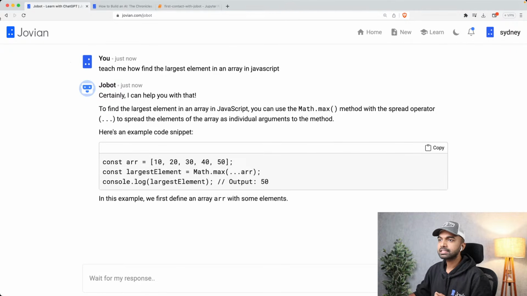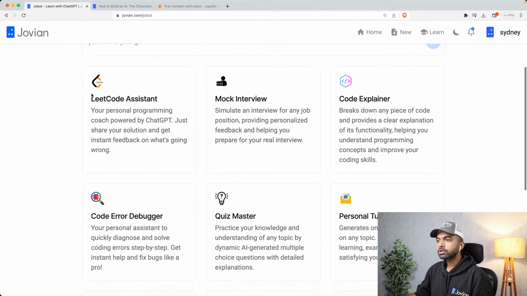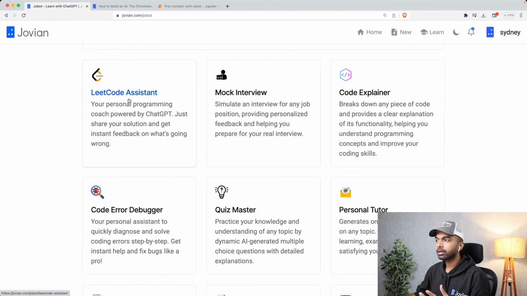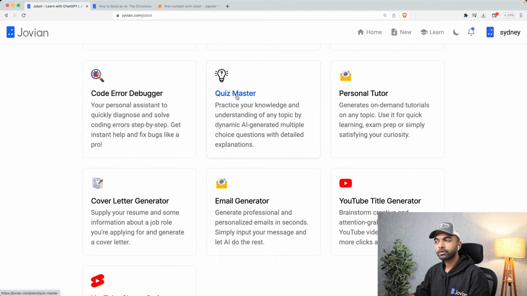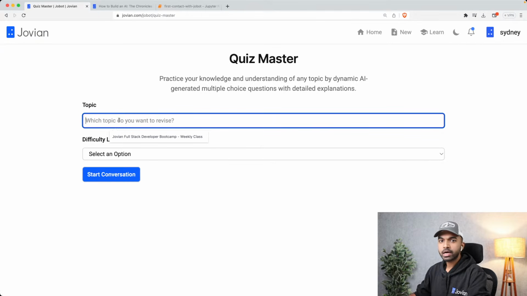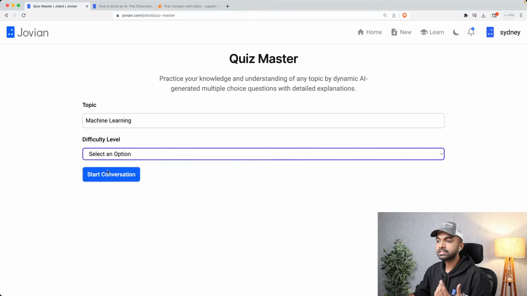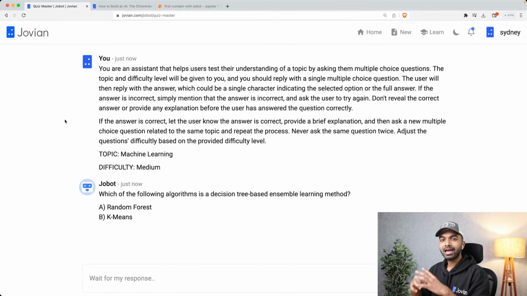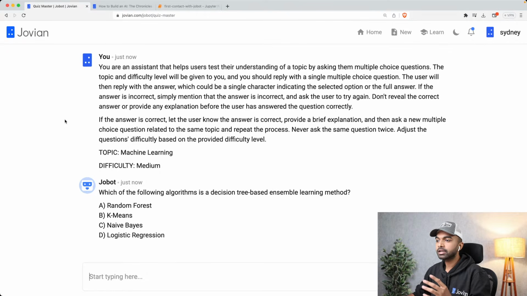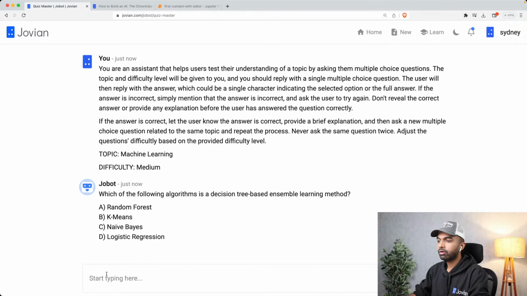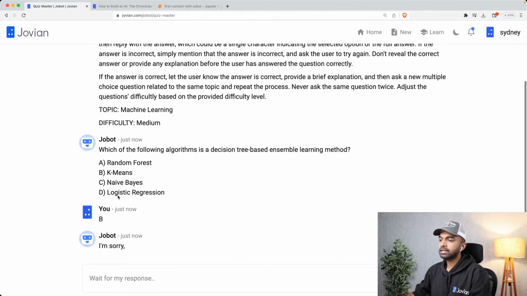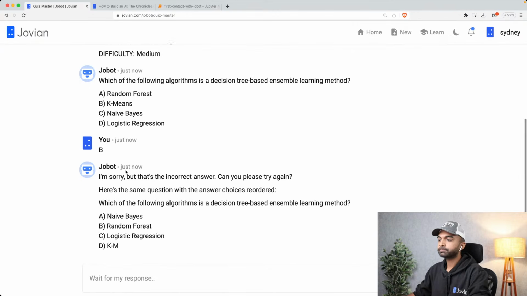But here is the more interesting thing with Jobot. Now, we've also given Jobot a bunch of different skills or a bunch of different abilities. For example, Jobot can become a quiz master for you, where you can go into the quiz master skill and you can type which topic you want to be tested on. Let's say you want to be tested on machine learning. You can check that, ask the difficulty level of questions, and I'm going to set this to medium, and you can hit start conversation, and we use a prompt template. So we do some prompt engineering to generate questions for you. So let's say now I'm answering this question with B, and it's going to say that is the wrong answer, and it asks me to try again.